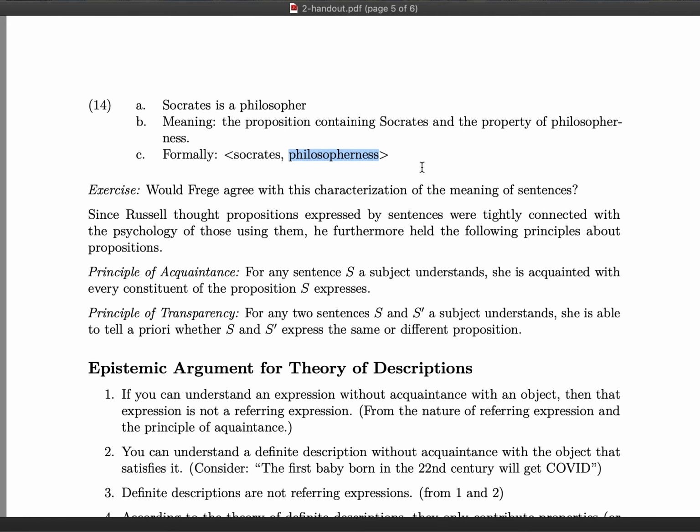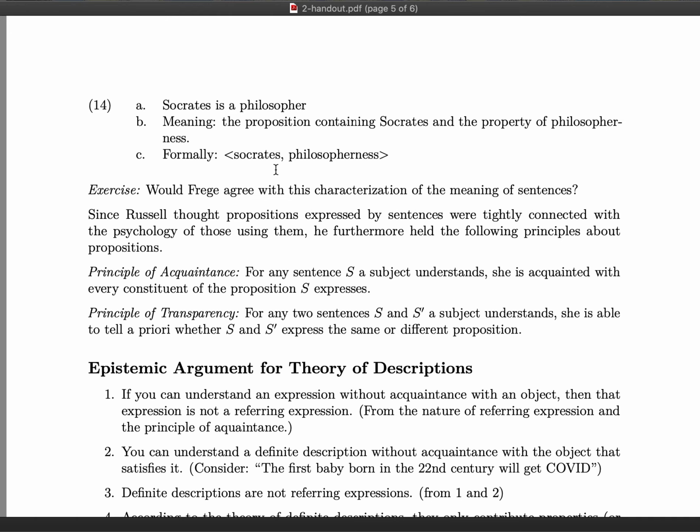Okay, so essentially, the proposition expressed by the sentence Socrates is a philosopher is a proposition which itself is a pair containing the referent of the name Socrates, which is Socrates himself, and the referent of the predicate philosopher, which is the property of philosopherness.